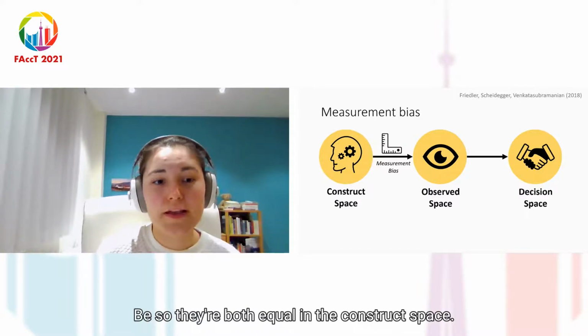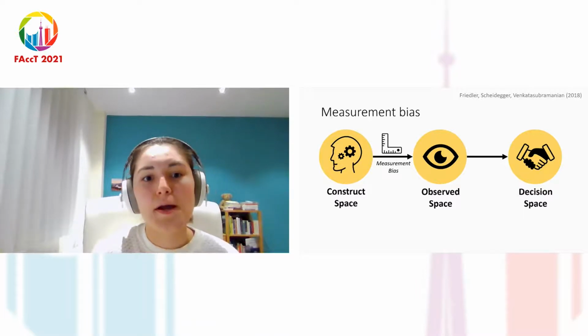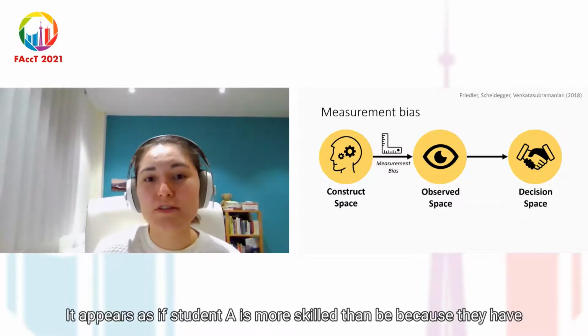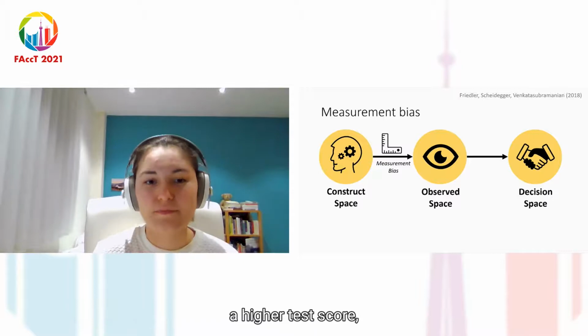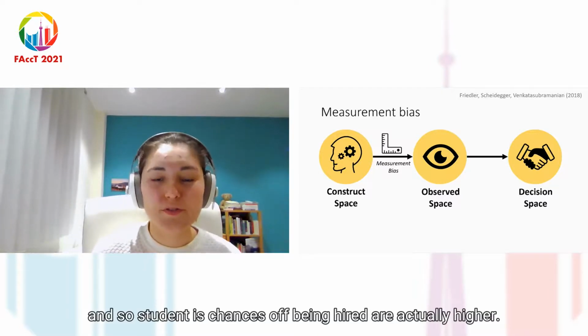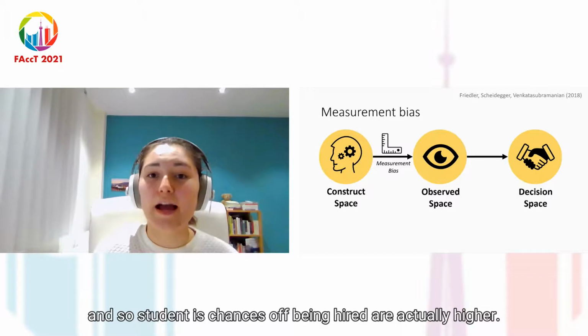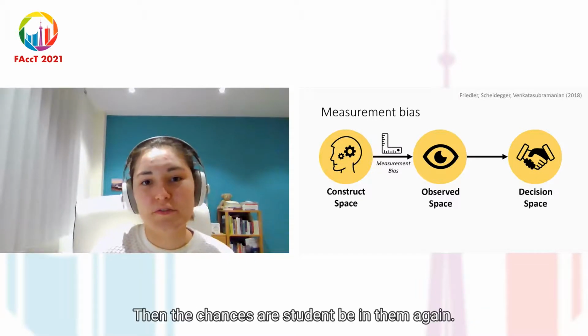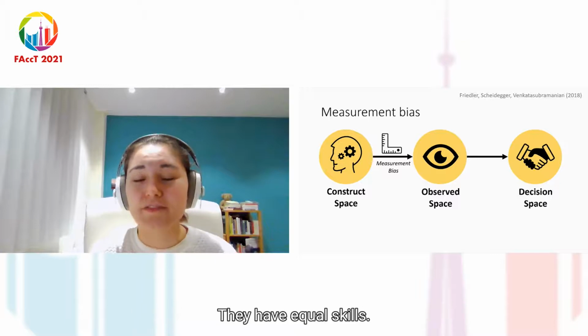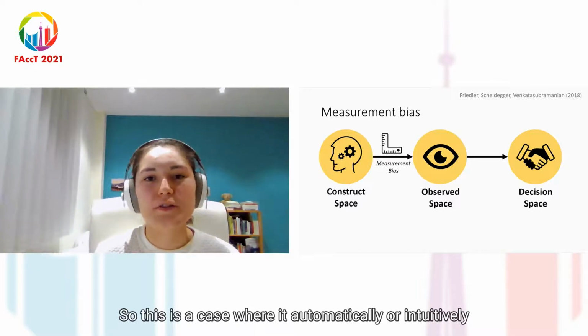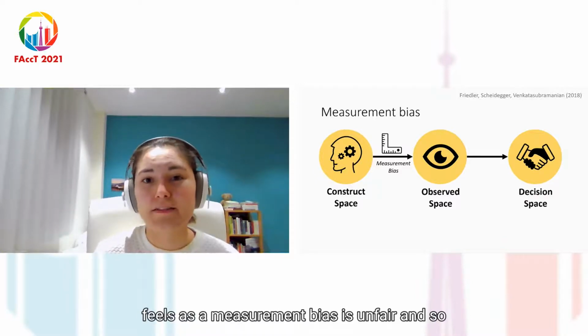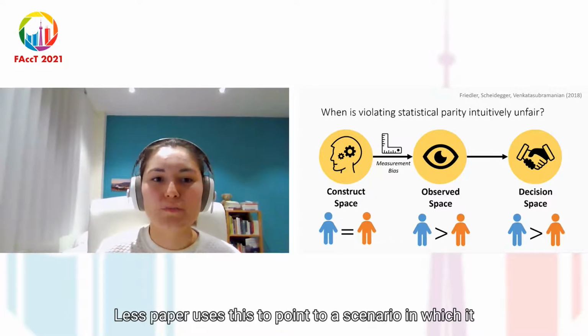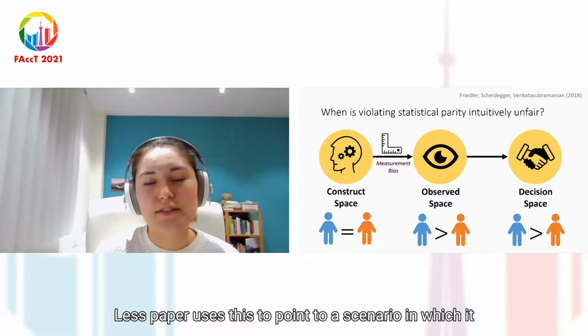So they're both equal in the construct space, they have equal skills, but because of measurement bias, it appears as if student A is more skilled than B because they have a higher test score. And so student A's chances of being hired are actually higher than the chances of student B, even though, again, they have equal skills. So this is a case where it intuitively feels as if measurement bias is unfair.